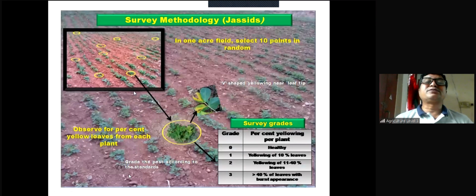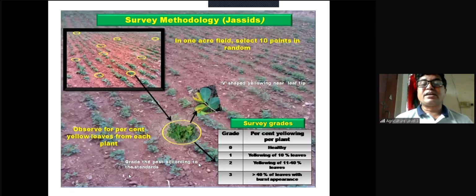So 10 spots present. Observe for percent yellow leaves from each plant because jassids suck the cell sap and the leaves they are sucking become yellowish at the tip, and yellowing starts from the tip because the tip is the most succulent part. This part of the leaf, yellowing starts from the tip. So observe for percent yellowing leaves for each plant.